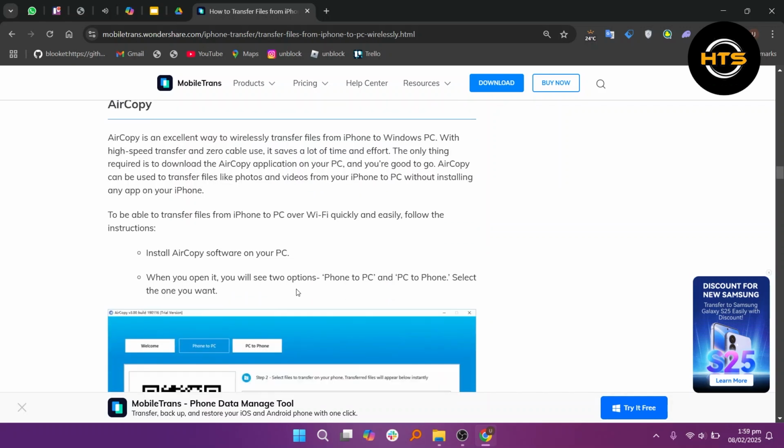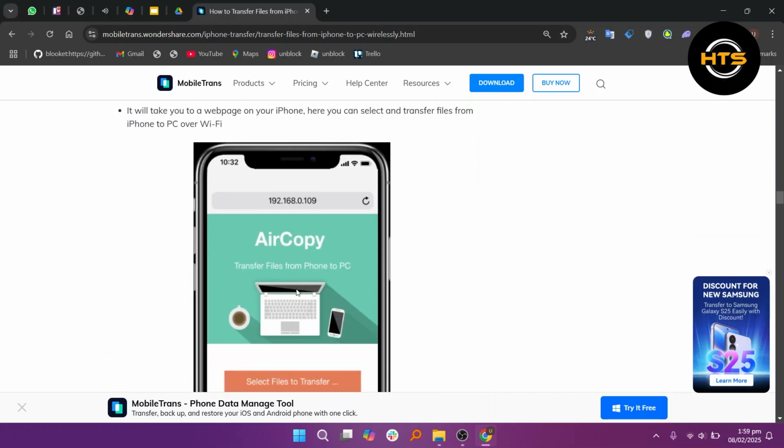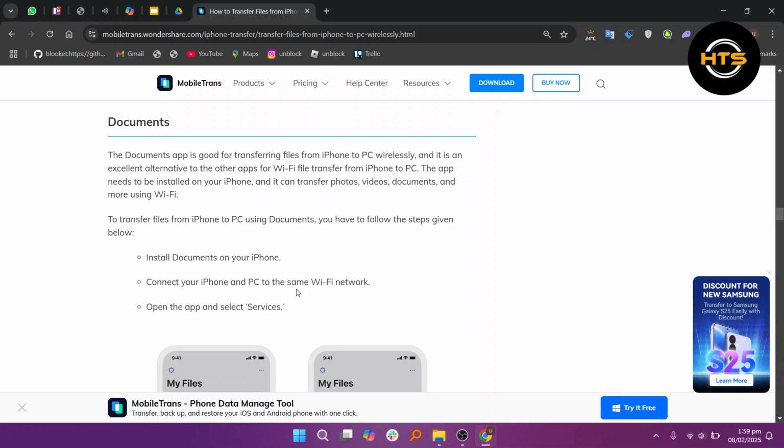Install and open iTunes on your PC. Connect your iPhone and click the device icon. Select Backup Now to save all data, including apps and settings.